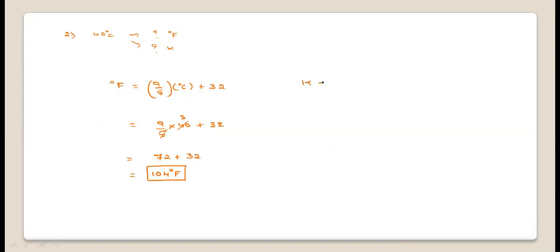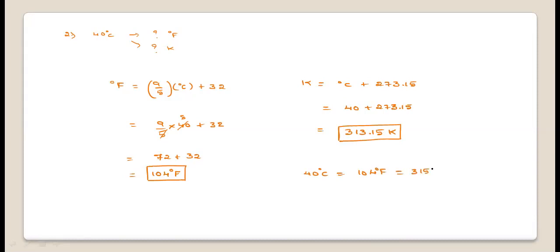Then its value in the Kelvin scale will be equal to the degree Celsius value plus the starting scale range 273.15. So the degree Celsius value is 40 plus 273.15. It will be 283, 293, 303 and 313. Hence the value is 313.15 Kelvin. Hence 40 degrees Celsius is equal to 104 degree Fahrenheit or 313.15 Kelvin.